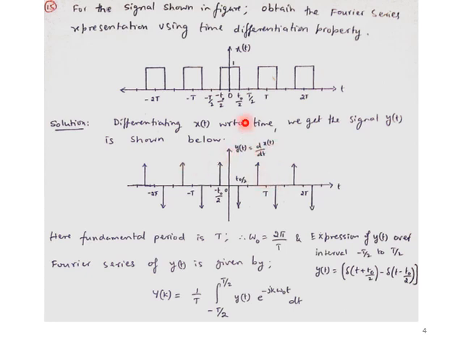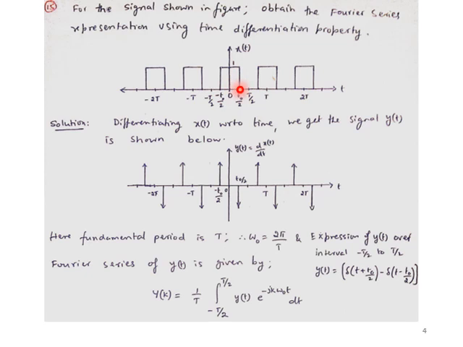Now, if I do the differentiation of the rectangular pulse, what is going to happen? The differentiation of any constant is 0. So the constant values, which exist as 1 and 0, will give 0 at all those time values of the signal. The rest of the conditions are where the value changes, at minus T naught by 2, plus T naught by 2 or plus 3 T naught by 2, changing from 0 to 1 or 1 to 0.